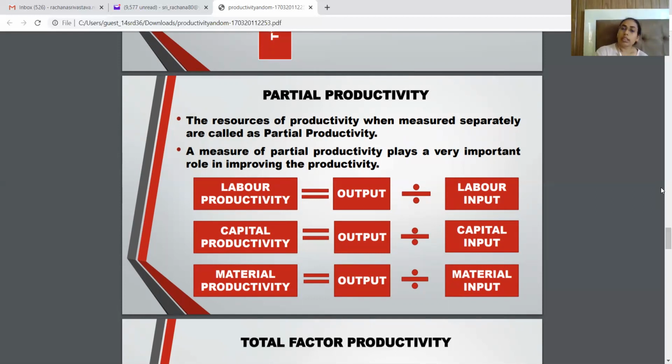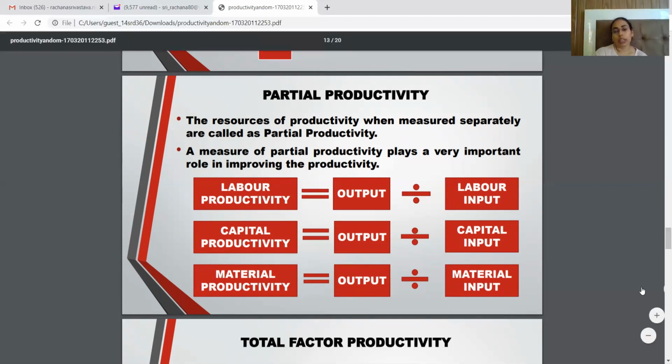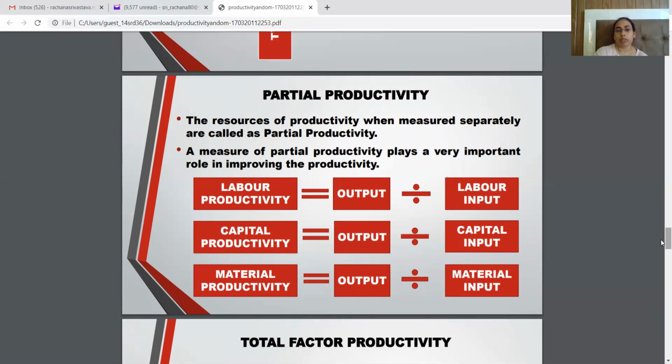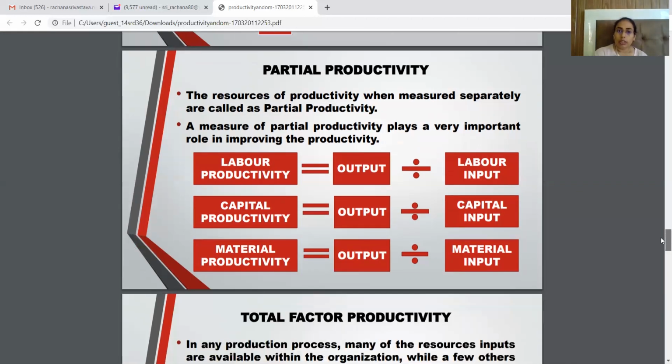So in this way we can calculate the partial productivity of all the factors of input involved in a manufacturing process. Also we can calculate the productivity of the service industry. This is also the output divided by the factor of input against which we are calculating the productivity. So this is about partial productivity.